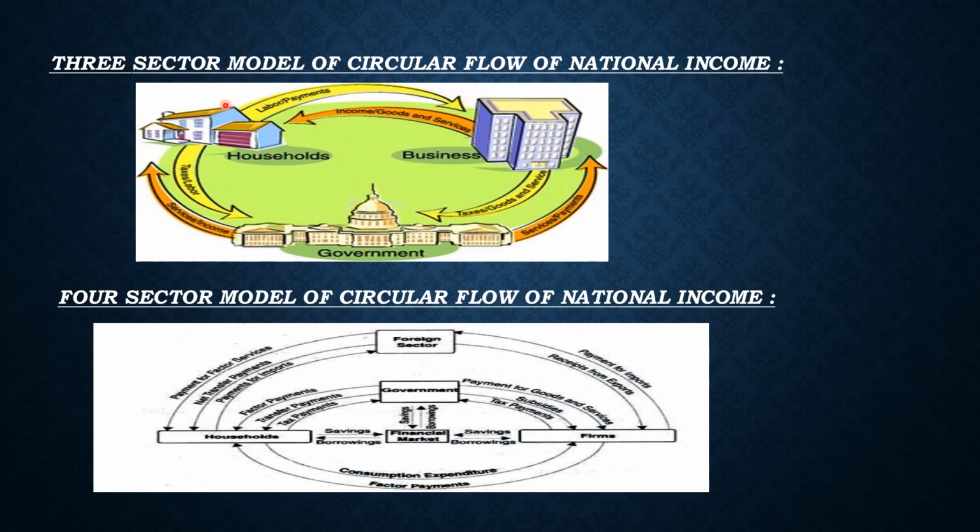Service. If people are working in the government sector, government is giving service income. So again the income goes back to the firm. And if government is taking goods from the firm, then they are providing that payment to the firm. So again the money goes back to the firm, and this way the circular flow continues in the three sector economy.